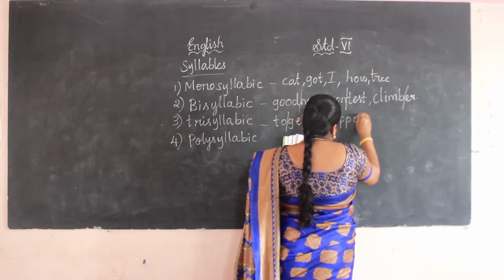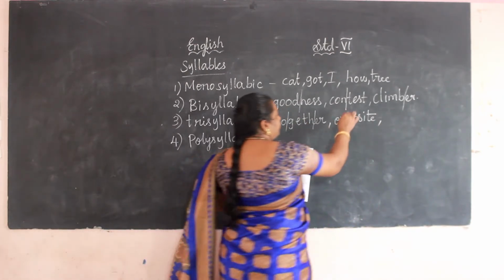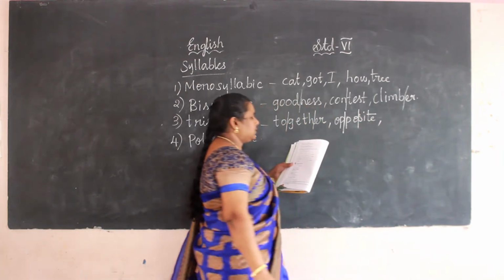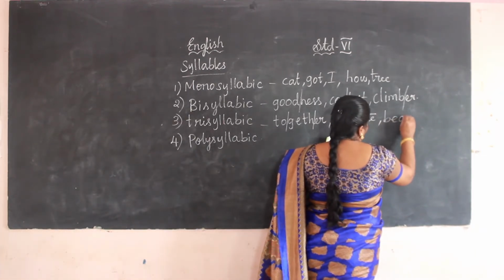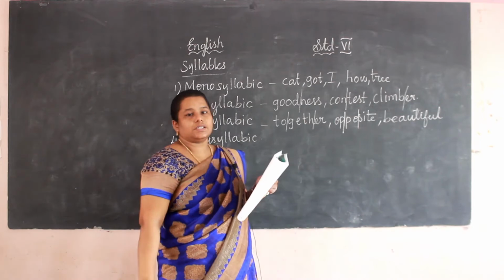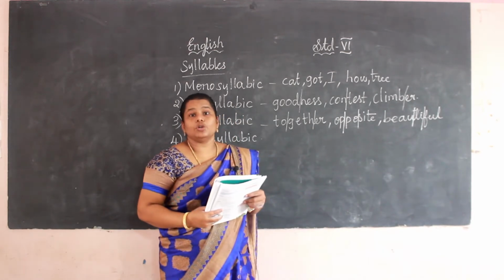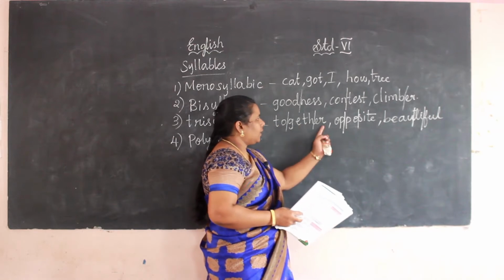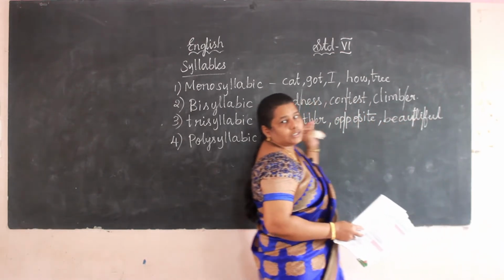opposite. How can we split opposite? Op-po-site. So it is trisyllabic. And also beautiful. How can we split this word? Beautiful. 3 syllables there. See here: together, opposite, beautiful. 3, so it is trisyllabic.